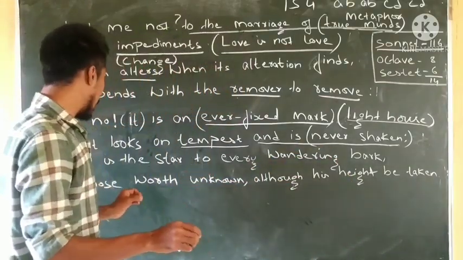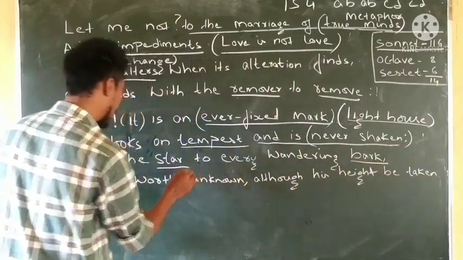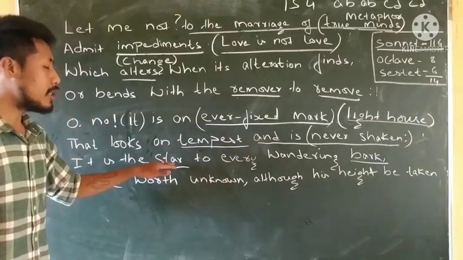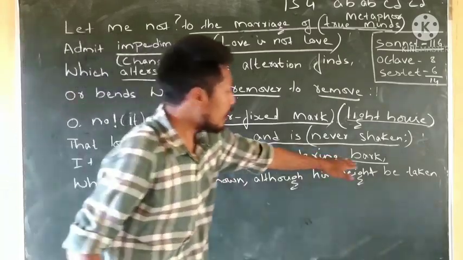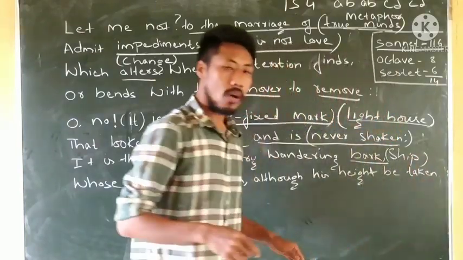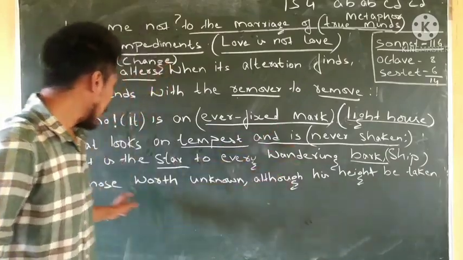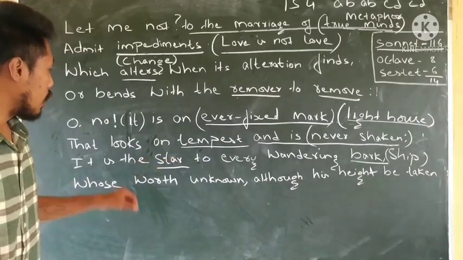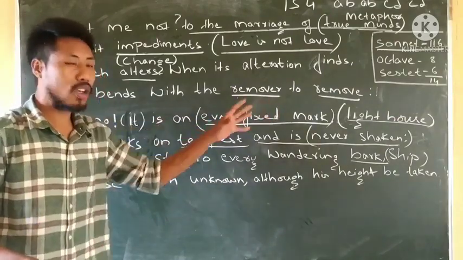Now, even here we can find the metaphor. Star and bark is a metaphor. Star means it is a north star, a pole star, and bark means ship, the sails on the sea. Now, what he says is that it is the star to every wandering bark, whose worth's unknown, although his height be taken. He is saying that true love is like an ever fixed mark, like a lighthouse that cannot be shaken.